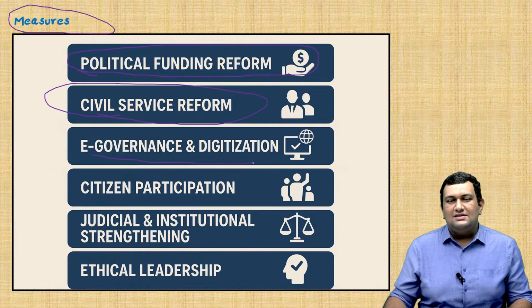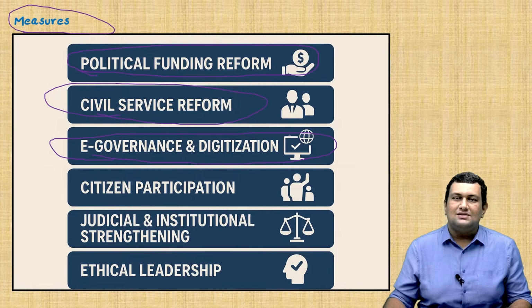Another aspect is e-governance and digitization. Apart from civil service reform, reforms are also needed in political circles. At the end, the civil service comes below the politicians, so we need reforms at the political level also. Now we'll see the e-governance and digitization measures which can be taken.